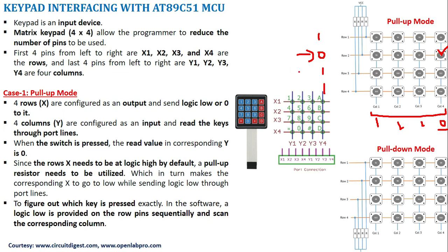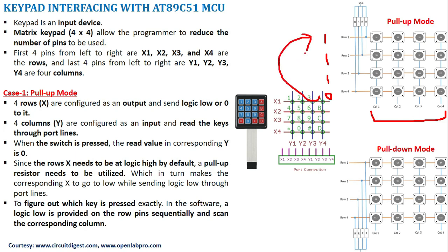Then the signal goes to row 3. Row 3 will be activated with 1101, and then we read the columns. Then we activate row 4, 1110, and again read columns 1 to 4. After row 4, it goes back to row 1. Like this, the sequence is repeated, and this repetition is so fast that the key press can be identified in an effective manner.